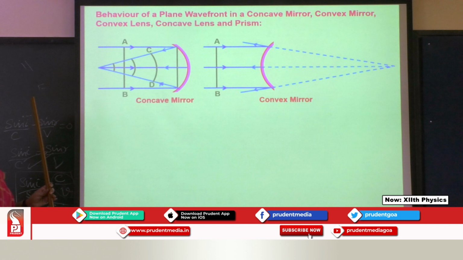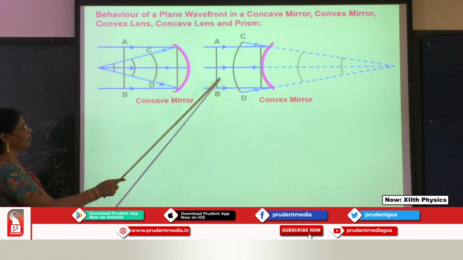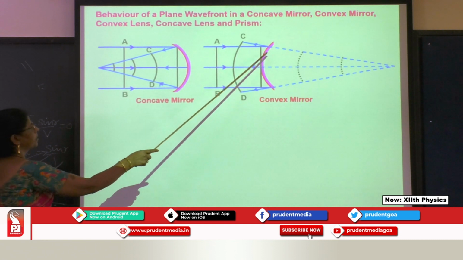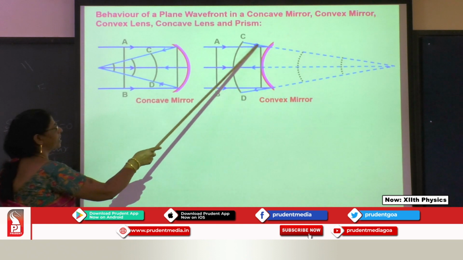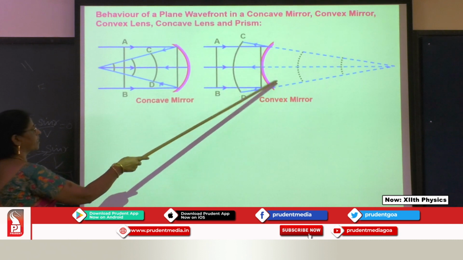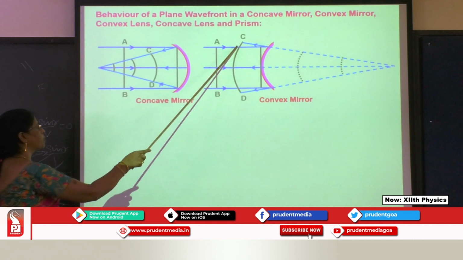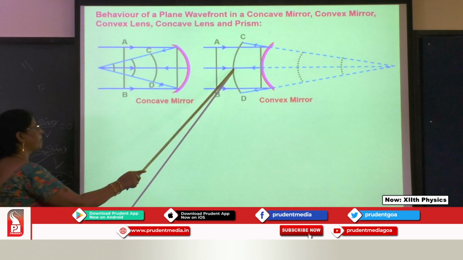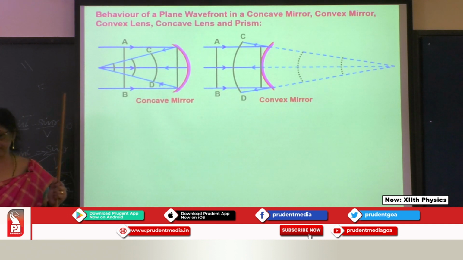So when the plane wavefront is incident, after it comes over, it goes behind the mirror. When you extend them behind, from the point behind, these are the extended ones. We get it of the same shape. What is the shape of a convex? The same curved projecting outward will be the wavefront.